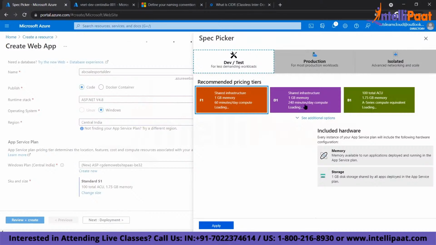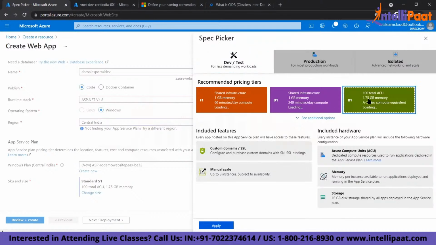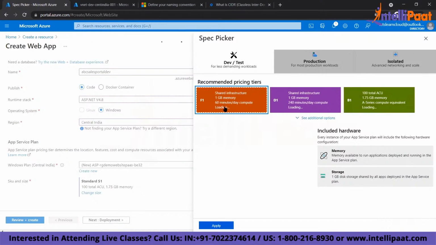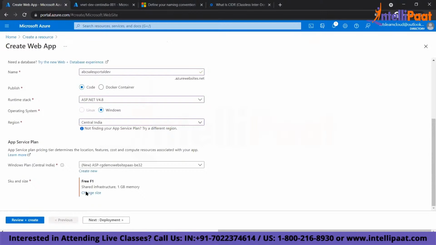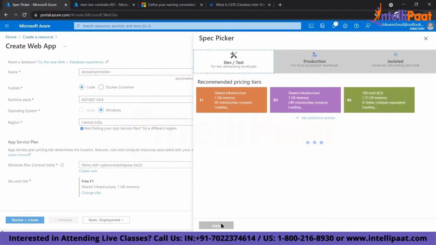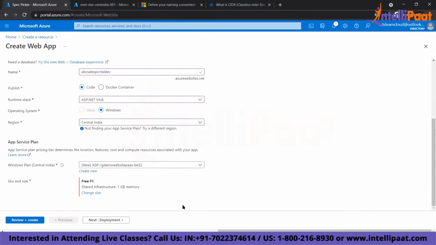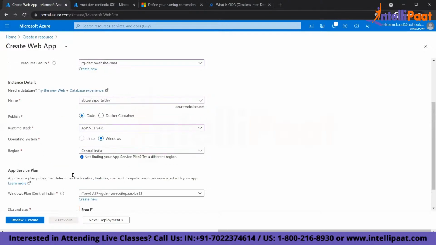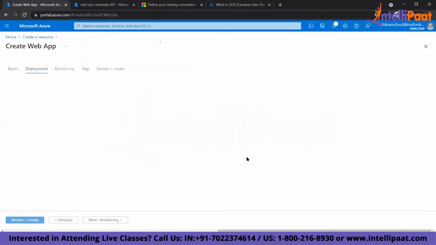I can go for the free, shared, basic. Do I need 1 GB RAM, right? What is the processing capability I need for the application? Currently, I'm going with a free tier. It gives me 60 minutes of compute per day. It's a free one. That's my pricing tier. Now, this pricing tier will determine the location, the feature, the cost, and the performance of your app. This is your instance. This is my plan.